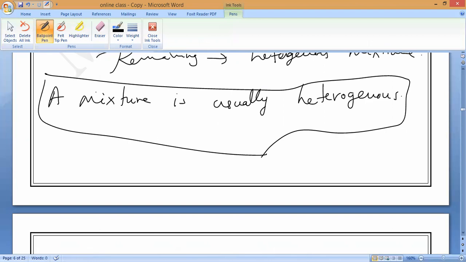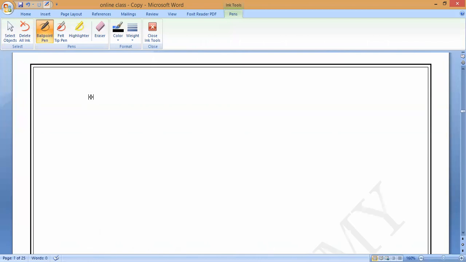Carbon disulfide, an organic liquid, sir. So that chemical you have to remember very carefully: CS2, carbon disulfide. So this is all about the properties of a mixture of sulfur and iron. With this I will stop. In the next class we will study the most important thing. What is that called? Compounds. Okay, that is what we are going to study in the next class.